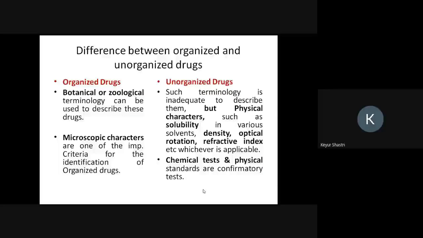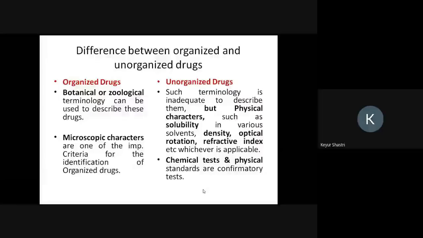The histological arrangement of the tissues or the cells is very well defined in case of organized drugs. The first layer is cuticle with epidermis, followed by mesophyll. Mesophyll comprises palisade cells and spongy parenchyma. And the central core portion is the vascular bundle, which contains xylem and phloem. The histological arrangement of the plant material, that is the leaf, can be very well seen under the microscope.